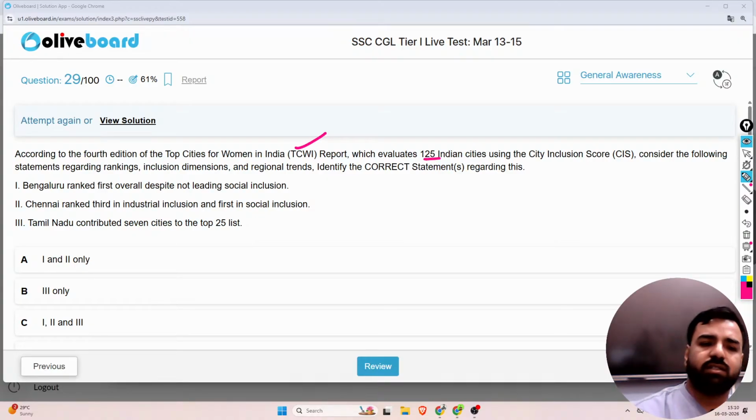First, Bangalore ranked first overall despite not leading in social inclusion. Second, Chennai ranked third in industrial inclusion and first in social inclusion. And third, Tamil Nadu contributed 7 cities to the top 25 list. So guys, please remember the correct answer. The correct answer is option number C here. All 3 statements are correct.